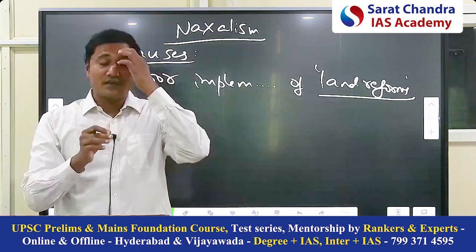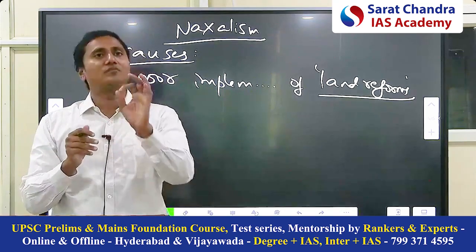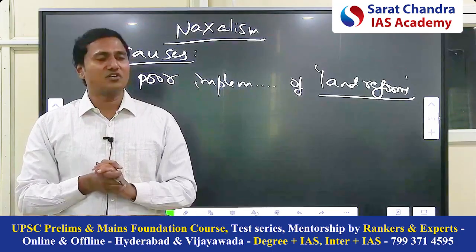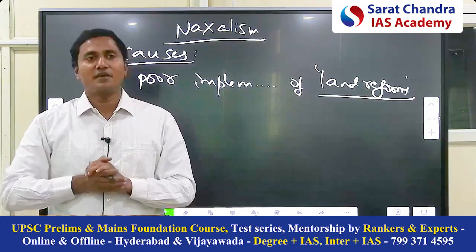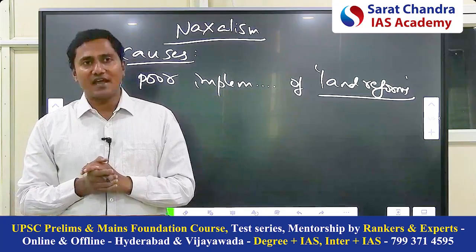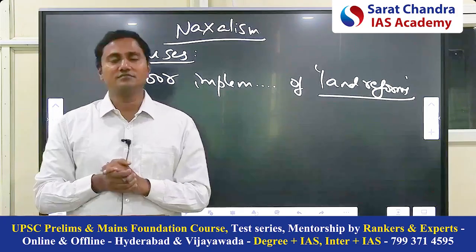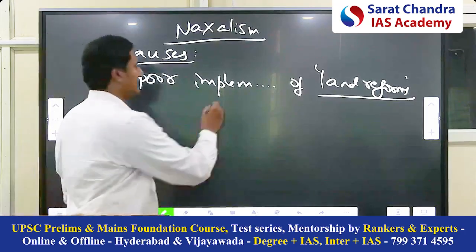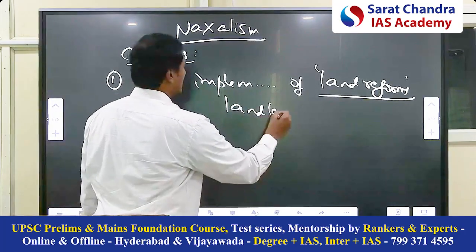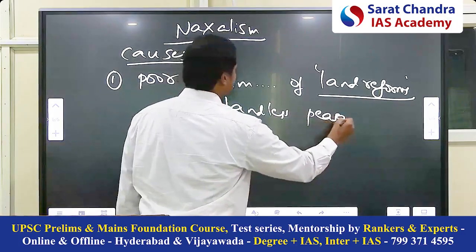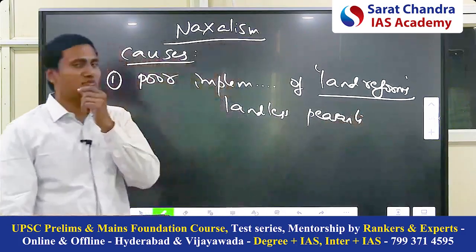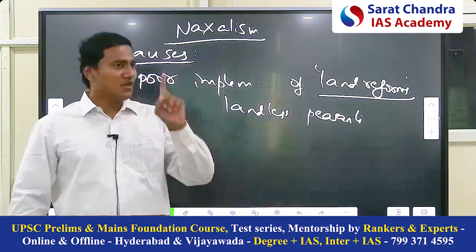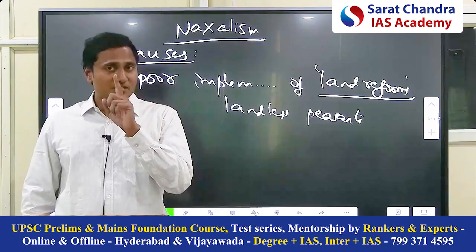Write down. There are many land reforms, and I am telling you one of the most important: abolition of the Jamindari system, and distribution of the land to the landless peasants. Peasants means poor farmers. This is one of the most important land reforms, and it was promised by the government of India.